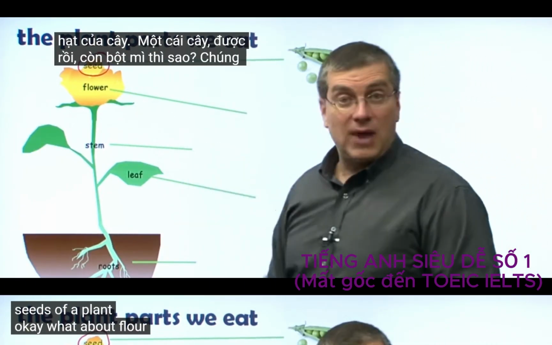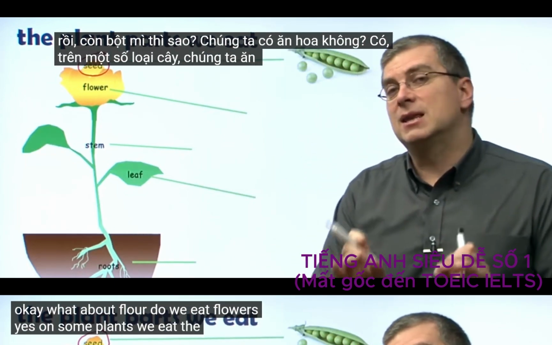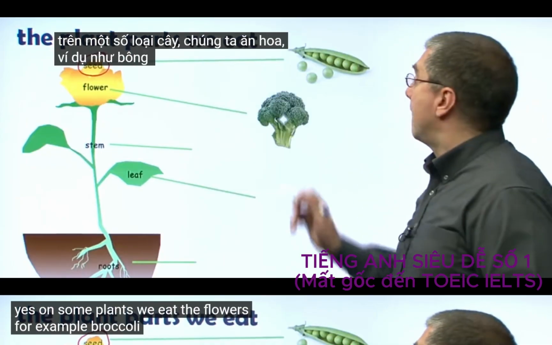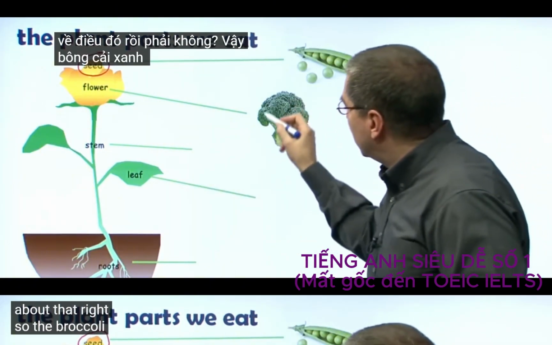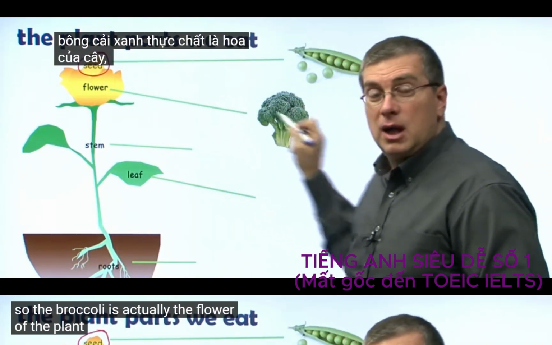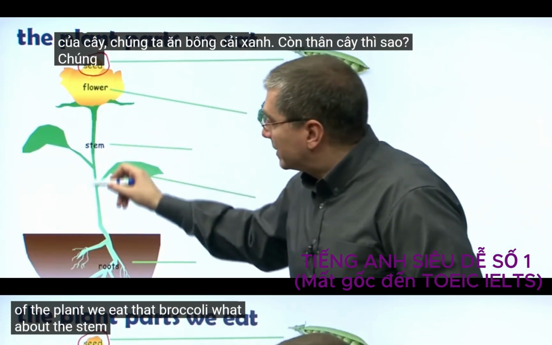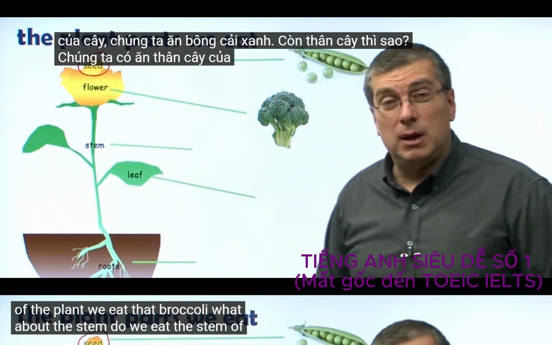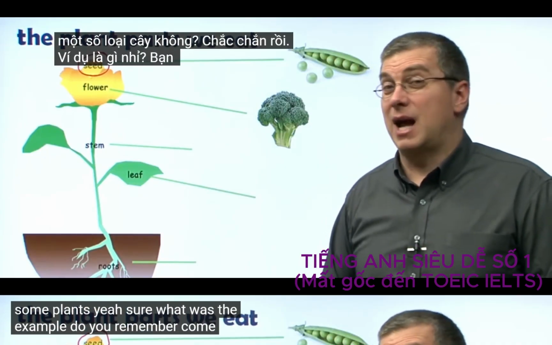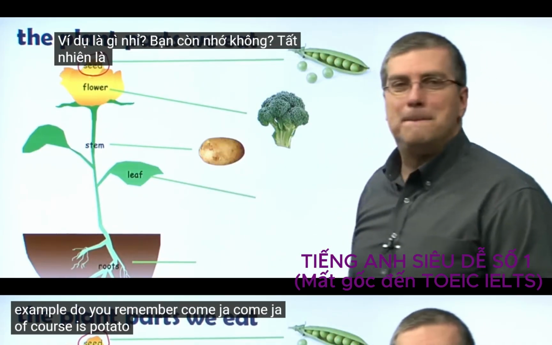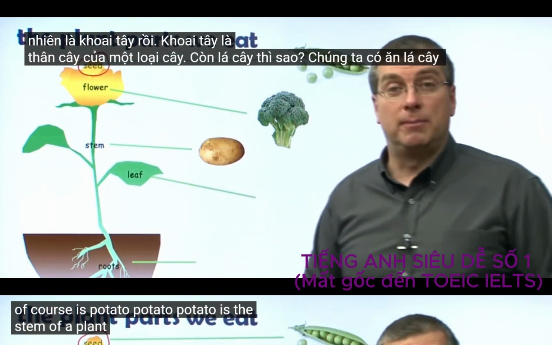Okay. What about flower? Do we eat flowers? Yes, on some plants we eat the flowers. For example, broccoli. We talked about that, right? So the broccoli is actually the flower of the plant. We eat that. What about the stem? Do we eat the stem of some plants? Yeah, sure. What was the example? Do you remember kamja? Kamja, of course, is potato. Potato is the stem of a plant.